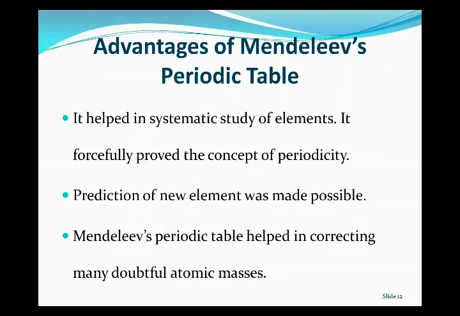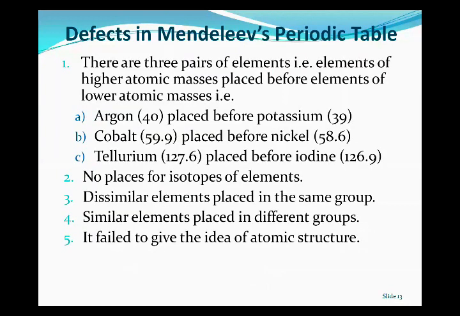Now the next one is that Mendeleev's periodic table helped in correcting many doubtful atomic masses. Next we are going to the defects in Mendeleev's periodic table. As all classifications have some defects, Mendeleev also has some defects in his periodic table.